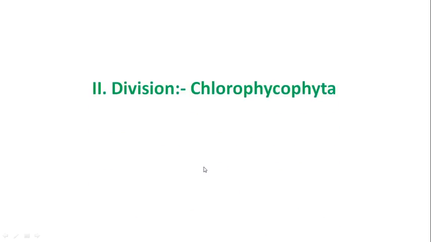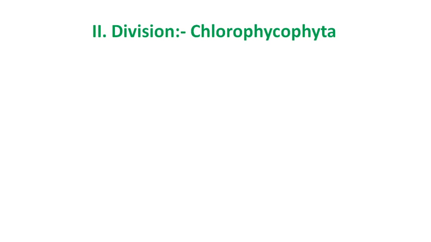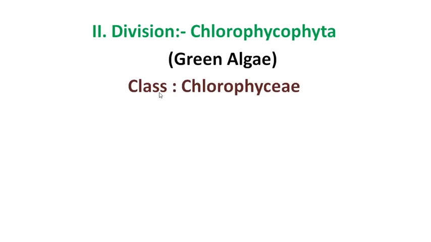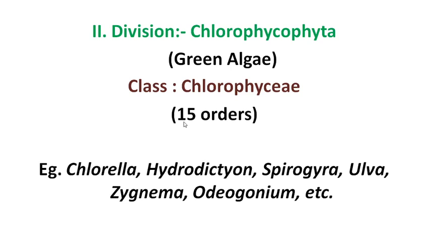So student, the next division, the second division, is the Chlorophycophyta. The Chlorophycophyta is commonly called green algae. It consists of a single class, the Chlorophyceae, and this class has 15 orders. The distinguishing characters of this class are that chlorophyll A, B, carotenoids, and xanthophyll pigments are present. Starch and oil are the stored food material. The cell wall contains cellulose, and some have xylans and mannans.